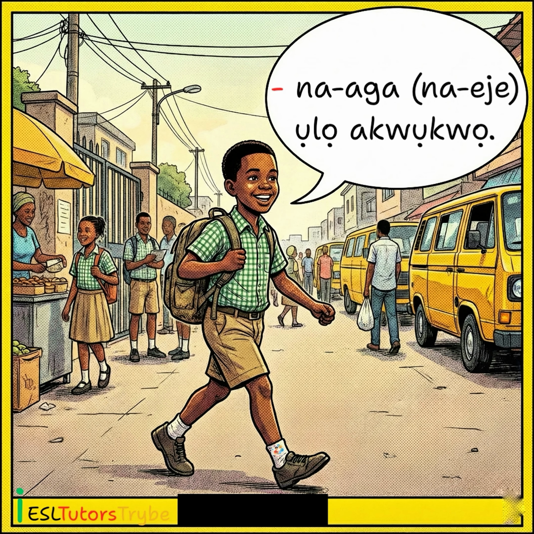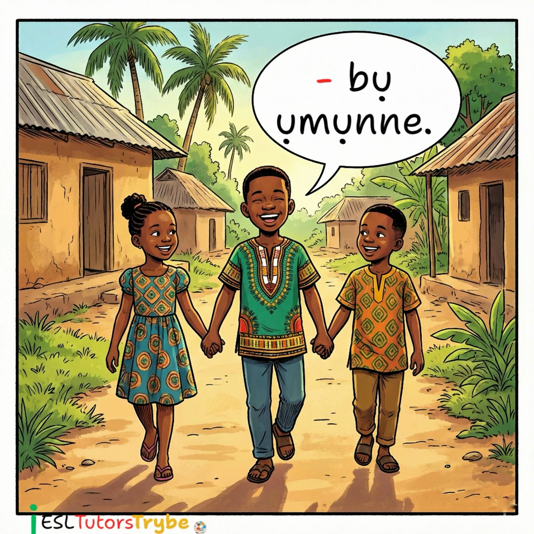Ajụjụ nke abụọ is, blank na-aga ụlọ akwụkwọ. Some dialects say na-eje ụlọ akwụkwọ, going to school. Which pronoun in Igbo can we use to complete this sentence? Ajụjụ nke atọ bụ blank bụ ụmụnne, meaning our siblings.